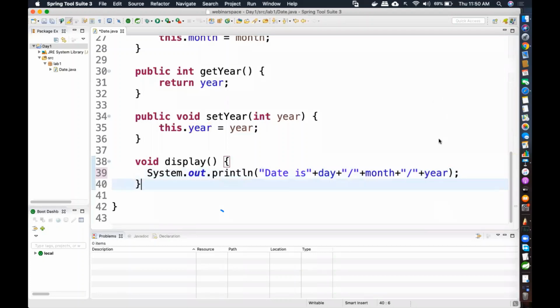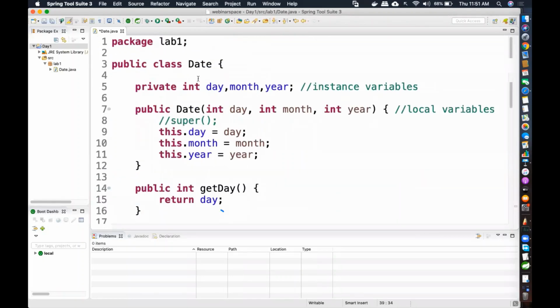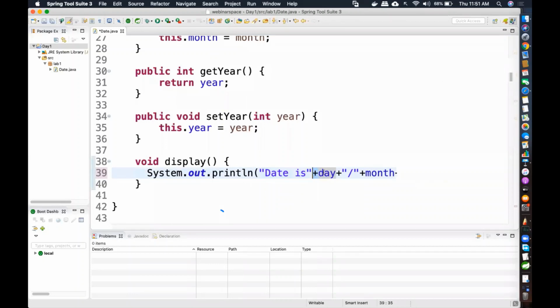Ma'am, why plus? Okay, AK is asking why plus. See, if I write here just like this, day, what happens? It will come as "date is day". It will come as a string. It is not going to take the value of the variable. Are you understanding? Because whatever is written in quotes will come as such. It's not going to take any value from any variable. But I don't want it like that now. I want the value of the variable that is given over here. This variable. I want to print the value inside this variable. Understanding? So we are going to tell plus to indicate this is something that I want to append along with this string.